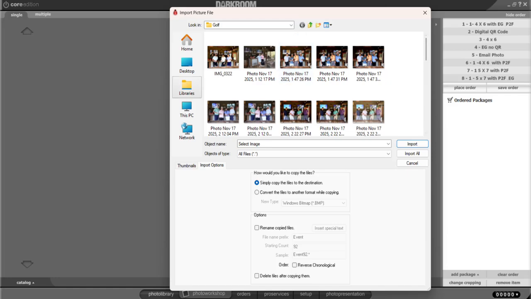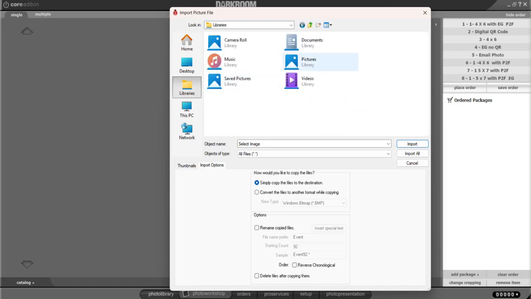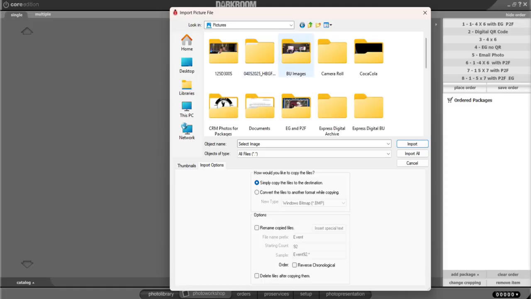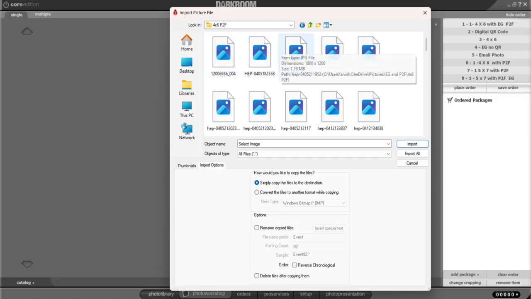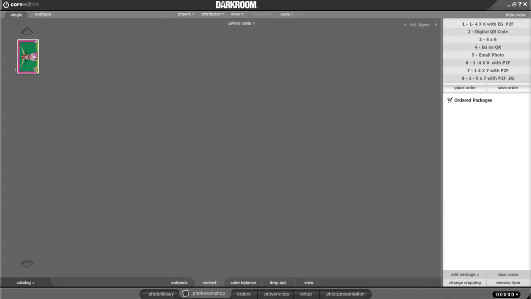Let's see if I can find one that's actually a Santa job. I'm going to put some in here that should be a Santa job here. Let's see what we got here. Nope, that's a green screen. Try to get one in here that actually is a Santa.